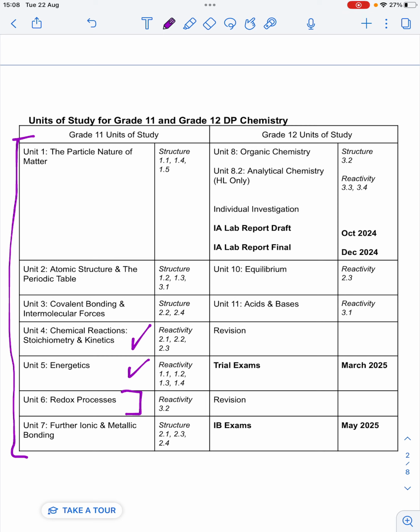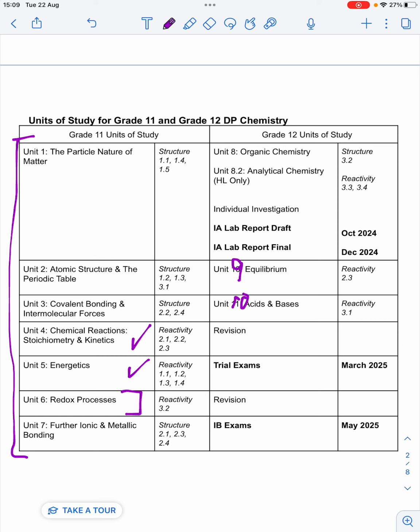In grade 12, we'll have a lot less content to cover. So we've got organic chemistry, which is the last of the structure topics. Also analytical chemistry for HL, which links very closely with analyzing organic structures. And then we have other units to cover, which are Unit 9, equilibrium, and Unit 10, if I fix my unit numbers here, acids and bases. We're going to be covering the majority of the reaction topics, or at least half the reaction topics, in grade 12.